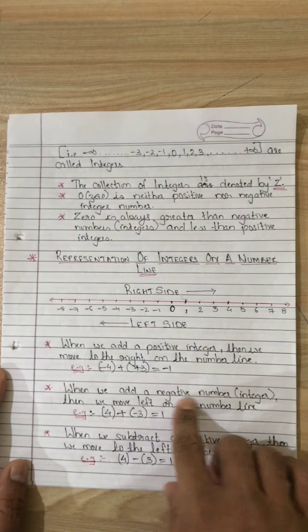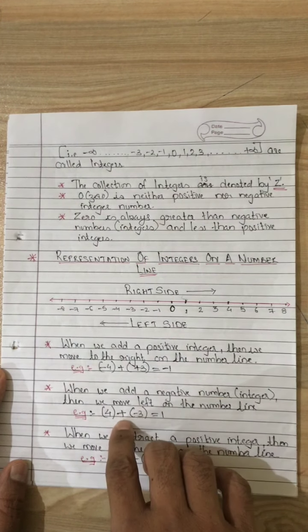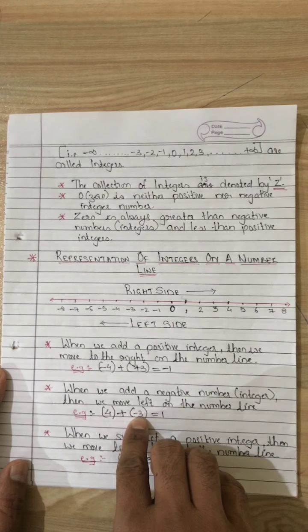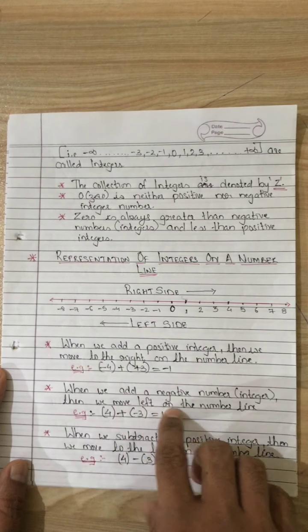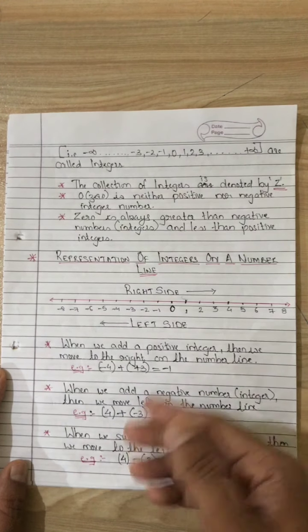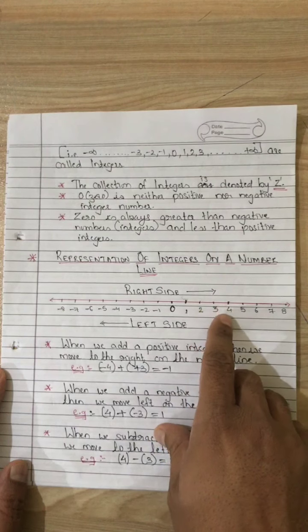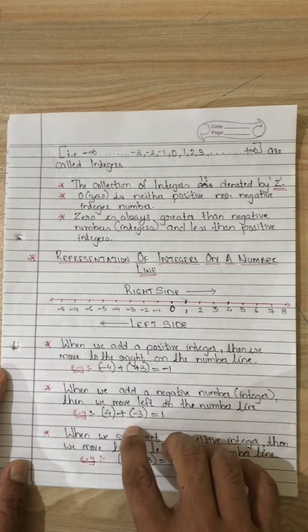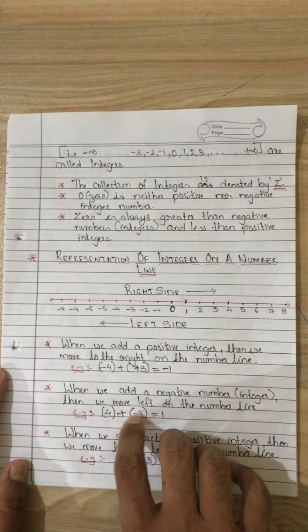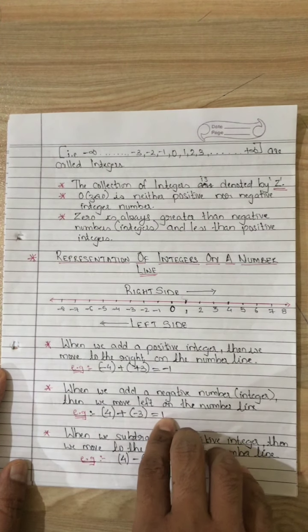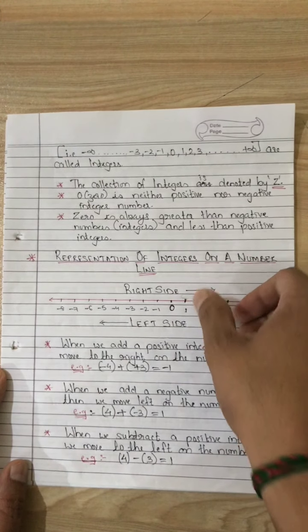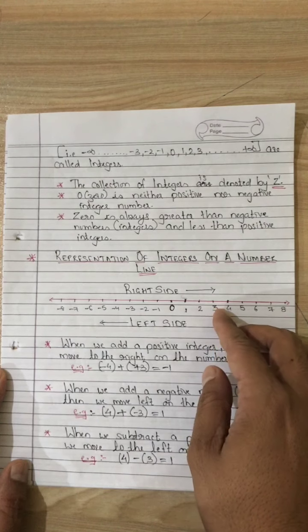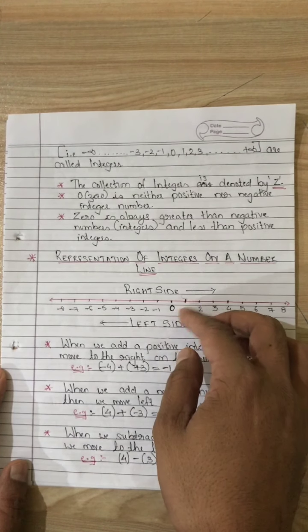Next is, when we add a negative number or integer, then we move left on the number line. Let us try. I am on 4, I am adding minus 3, 4 plus minus 3, plus into minus is minus, so 4 minus 3 will become 1. So from 4 I am moving 1, 2 and 3, I am on 1 now. So where did I move? I moved on the left side.